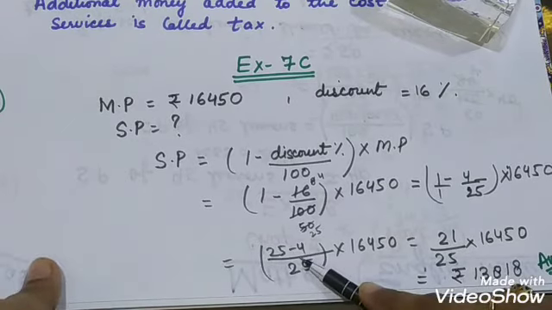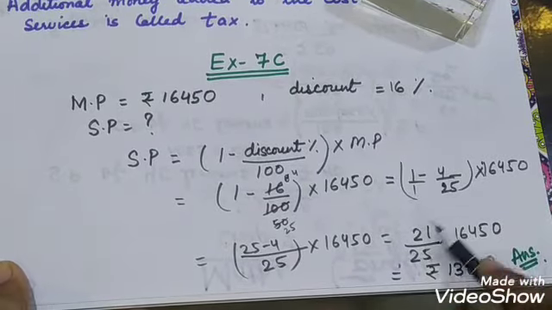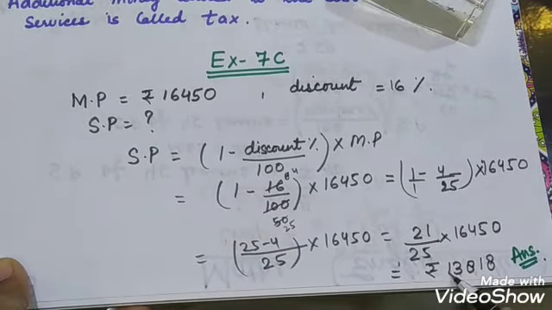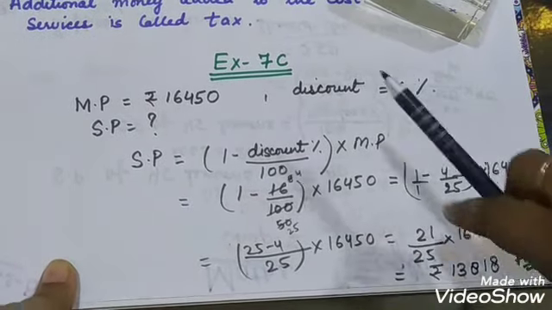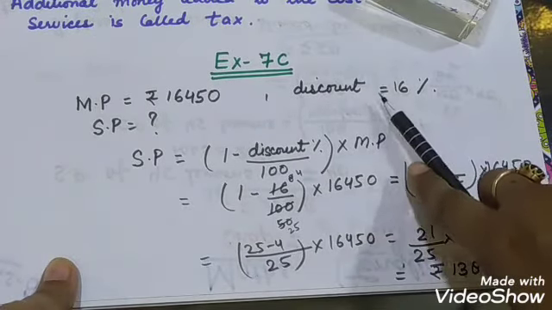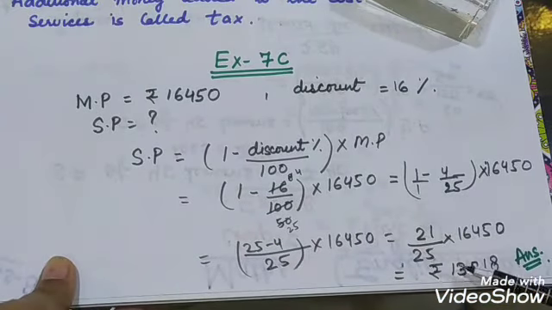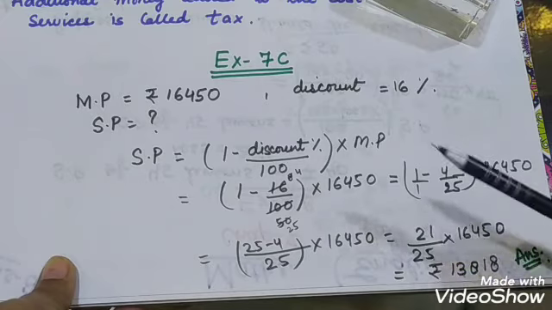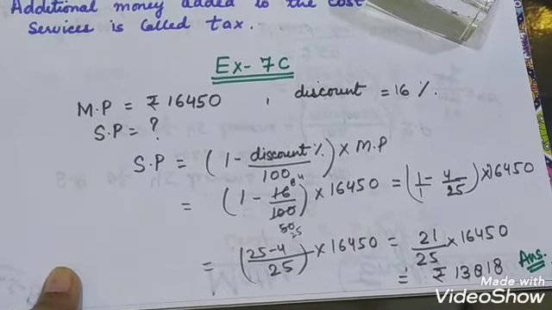I hope everyone knows how to take LCM and solve this fraction. When you solve it, you will get 13,818. So you can see when you get a discount, the selling price is always less than the marked price because you subtract from it. So you have to pay this amount to purchase the refrigerator.